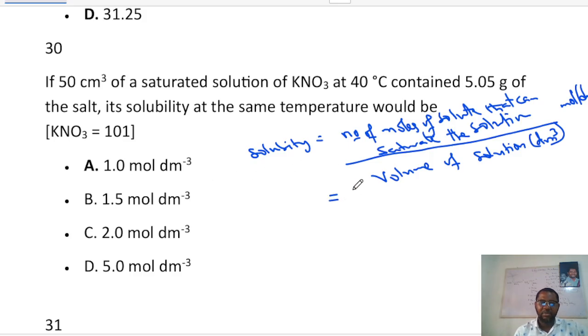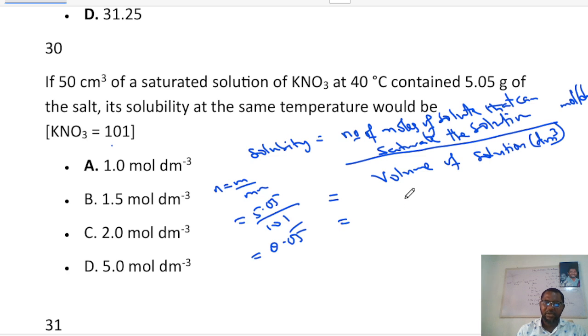For us to find the number of moles of the solute, the molar mass of KNO3 is 101. So the number of moles is mass over molar mass, which is 5.05 divided by 101, and this is going to give us 0.05. Let's see, 5.05 divided by 101, yeah, 0.05.